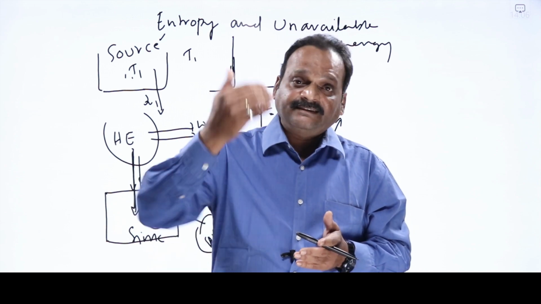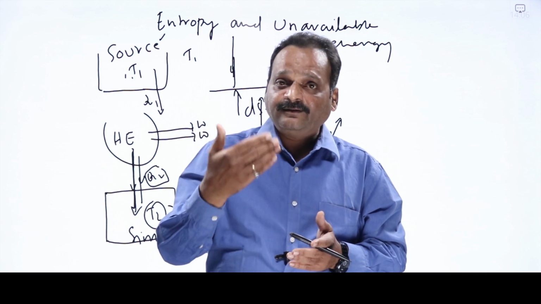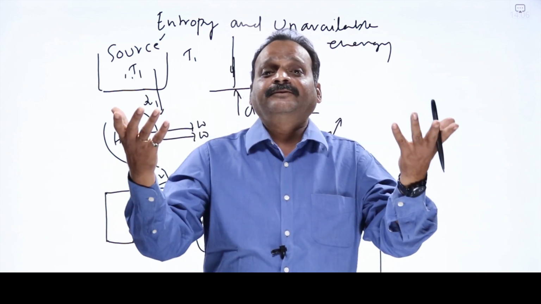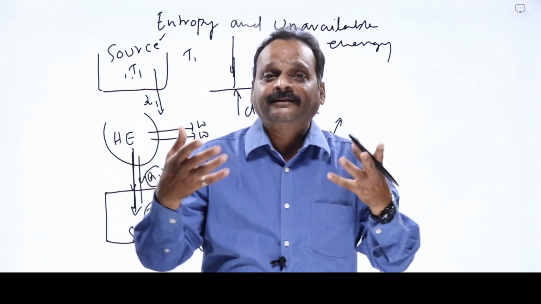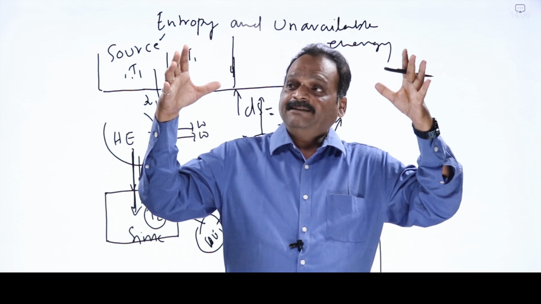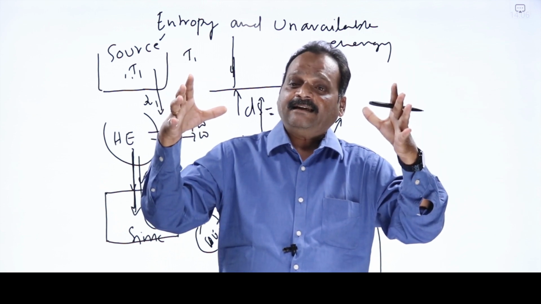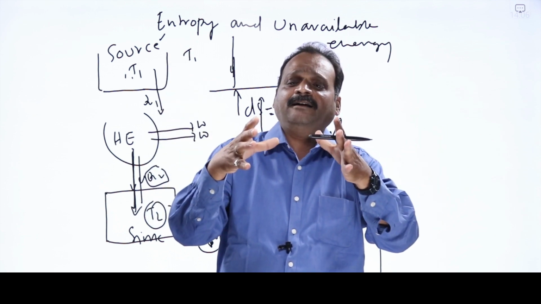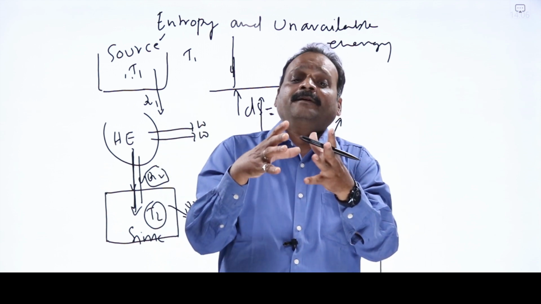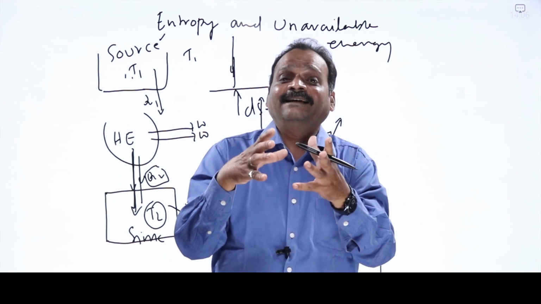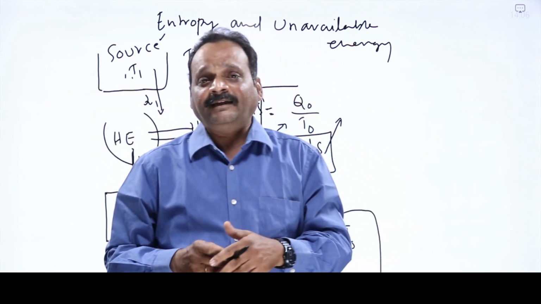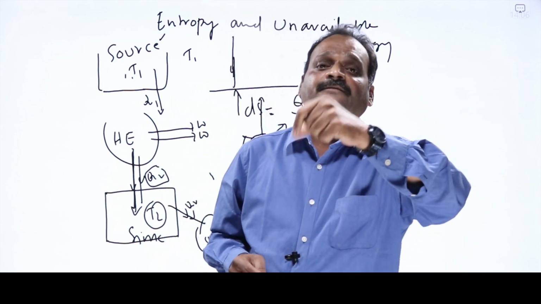The principle of conservation of energy is there. This is different. This is the principle of degradation of energy. Energy is there, but it is not useful for me. I cannot convert it into any useful form. So ultimately, the aim of the universe is what? The entire universe will come to the same temperature. All other forms of energy will be transformed into heat energy. The universe suffers a heat death. Energy is there, but it will not go into other forms. That is known as the running down of the universe.